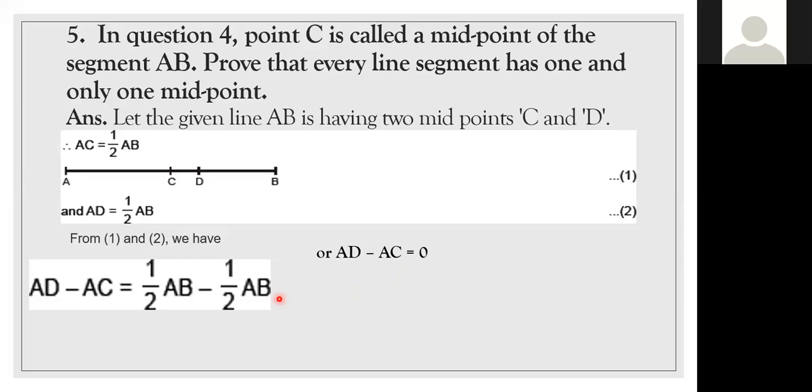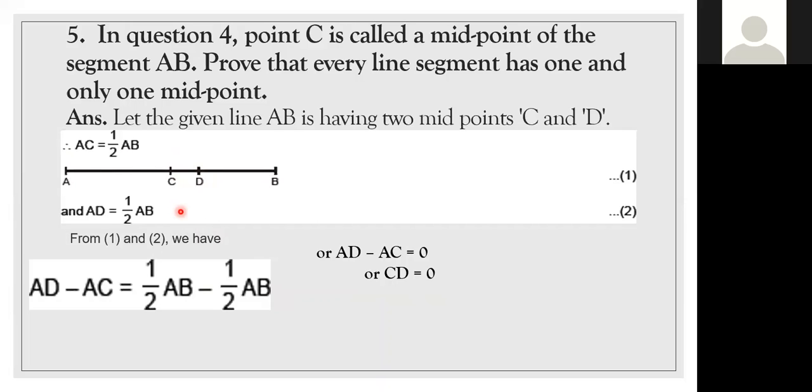So what does it say? Ma'am, AD is equal to AC. See, AD minus AC gives the CD value. CD is also 0. So CD is 0 means what, children? Ma'am, only one midpoint is there in a line.